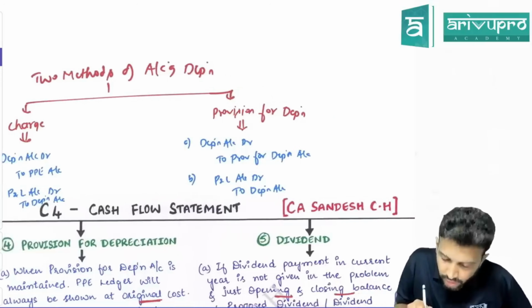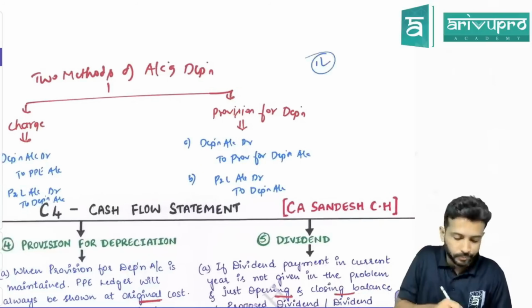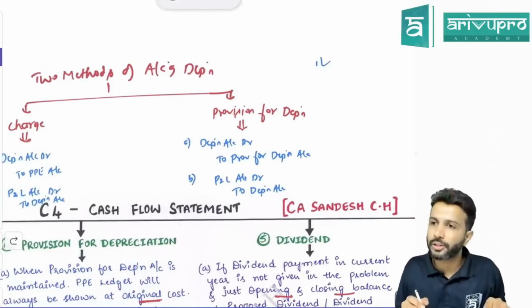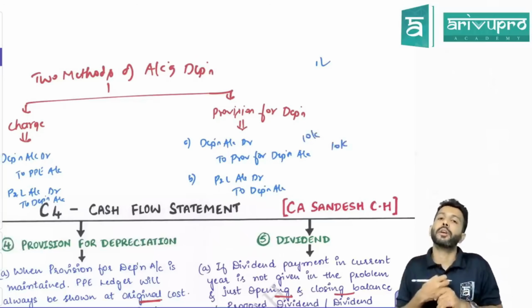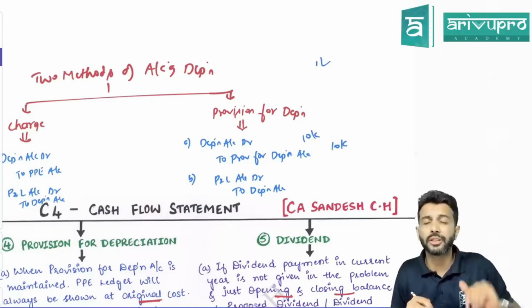How? Sir, you bought an asset for 1 lakh rupees. First year you charge depreciation of 10,000. Let's say you're following provision for depreciation method. What is the journal entry you will pass?